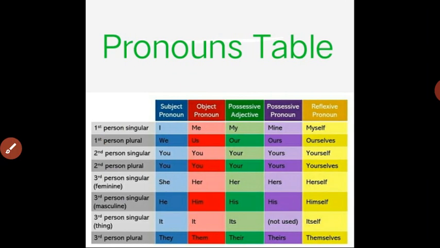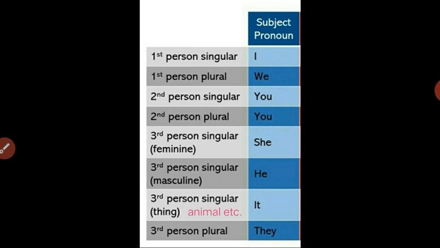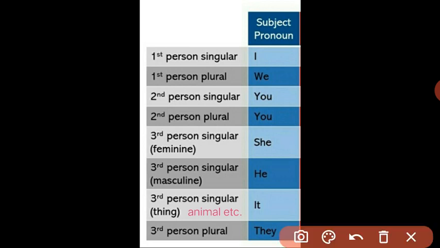Afterward, there was a discussion about the pronouns table. Then the concept of persons, that is first person, second person, third person, as well as more explanation about subject pronouns.